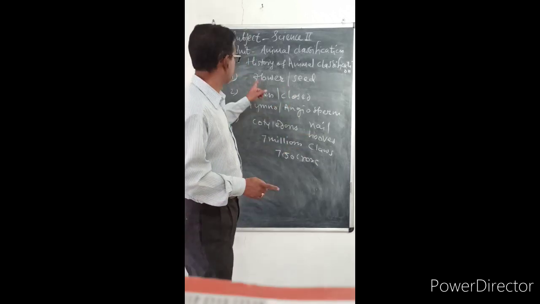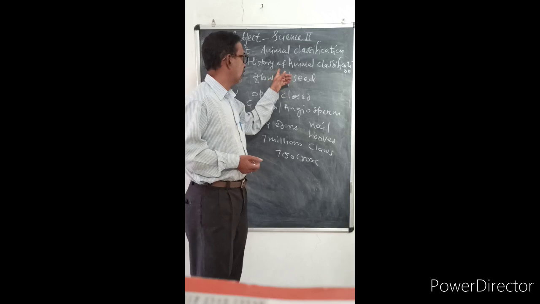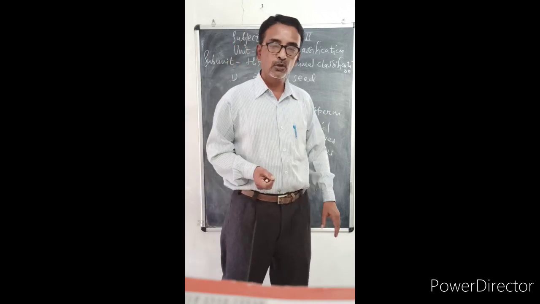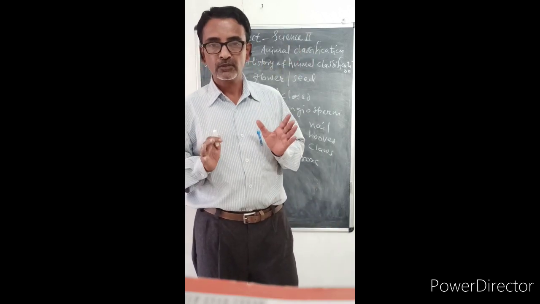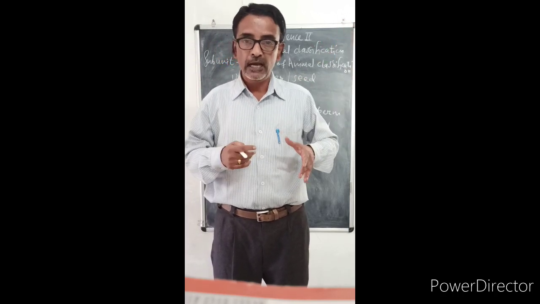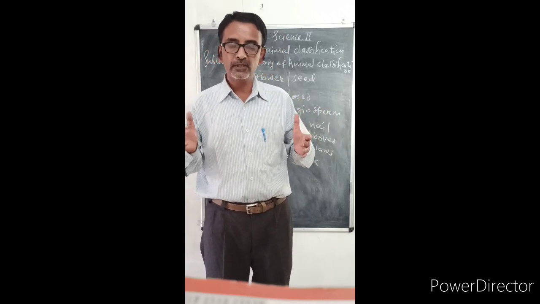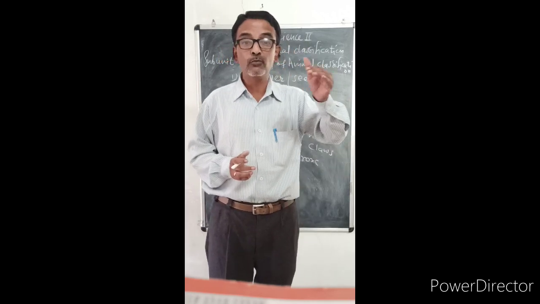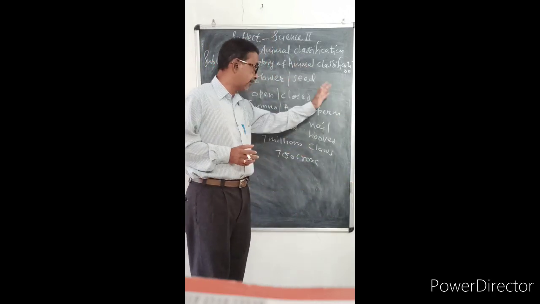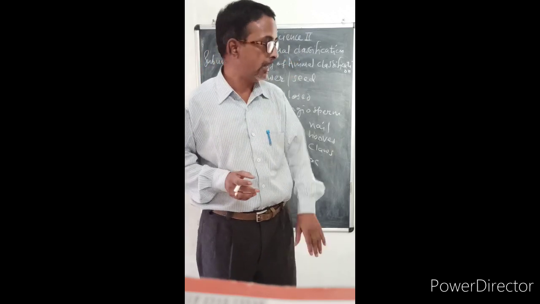Now this was just complete background. Now we shall see the history of animal classification. So the first attempt to classify animals: as we have seen, 7 million species of animals are there and all are present in different atmospheres, means some are present in water, some are arboreal, some are aquatic, some are terrestrial. So in this way they are present in different atmospheres. To classify them, the first attempt was made by Aristotle.